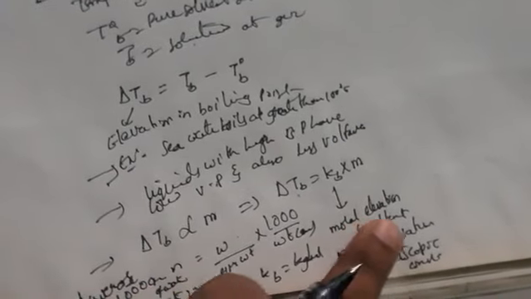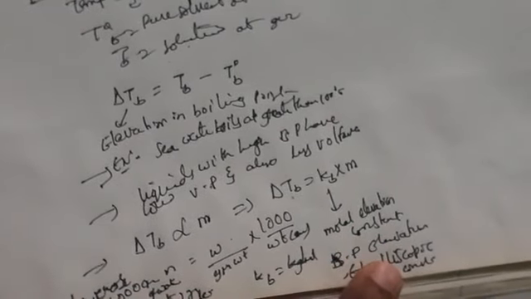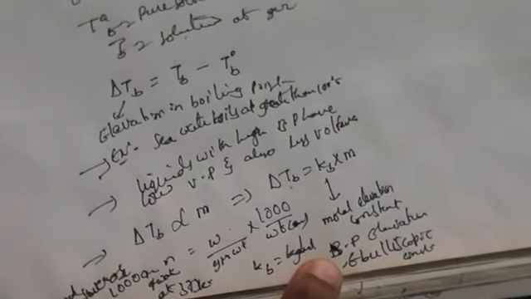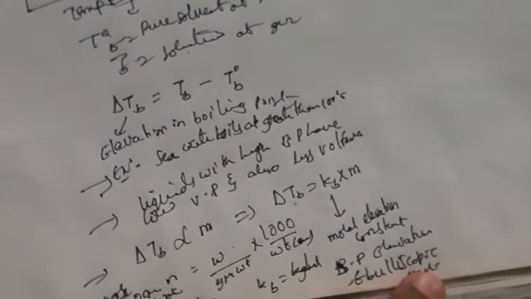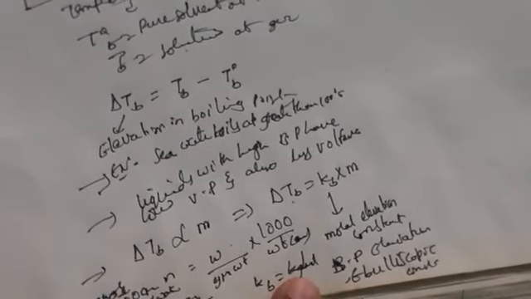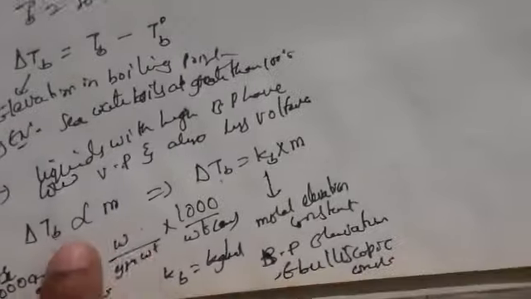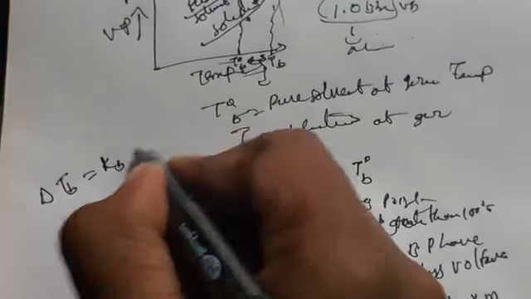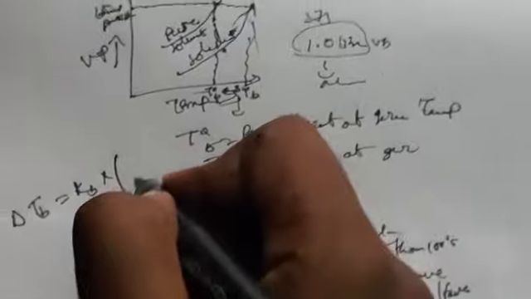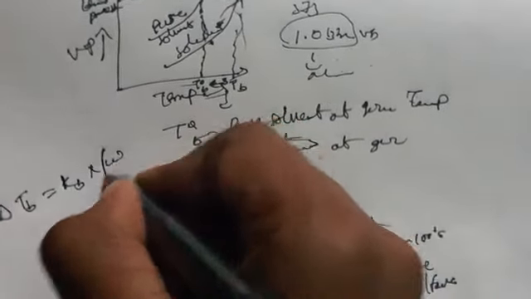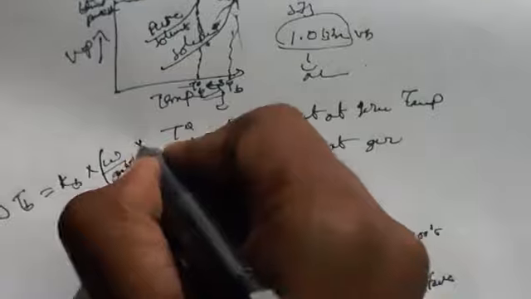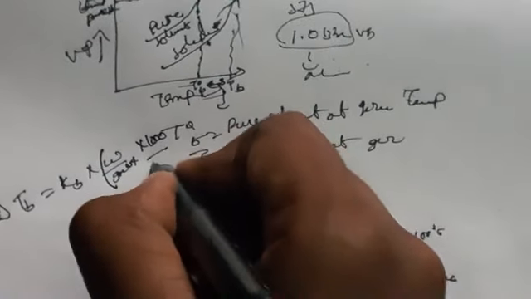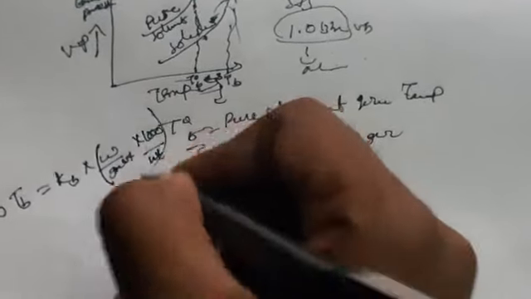Kb is the molal elevation constant, boiling point elevation constant, or ebullioscopic constant, with units kg per mole. When we substitute the m value, we get delta TB equals Kb into W by gram molecular weight into 1000 by weight. Okay, so this is the formula.